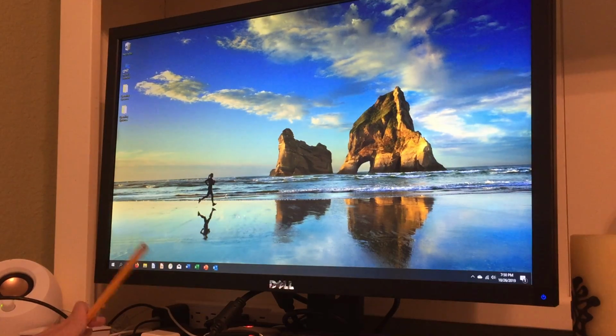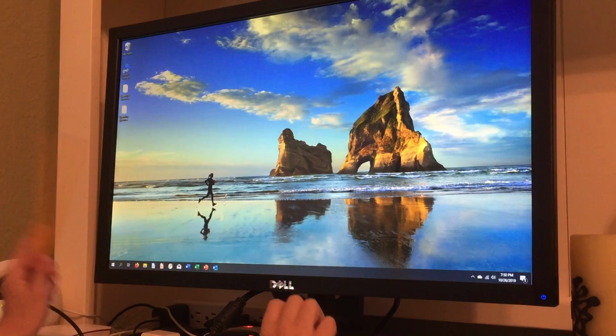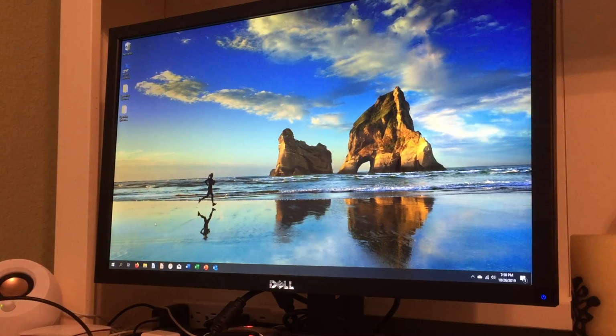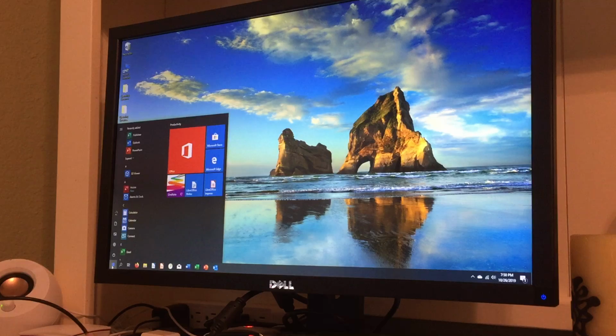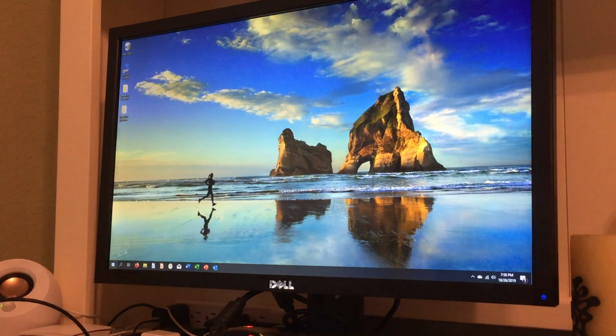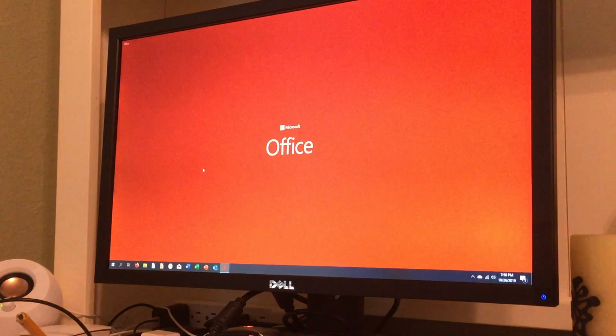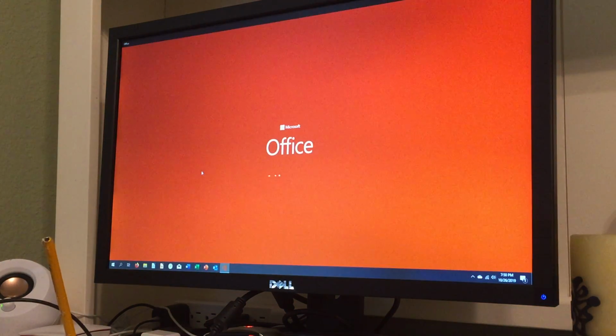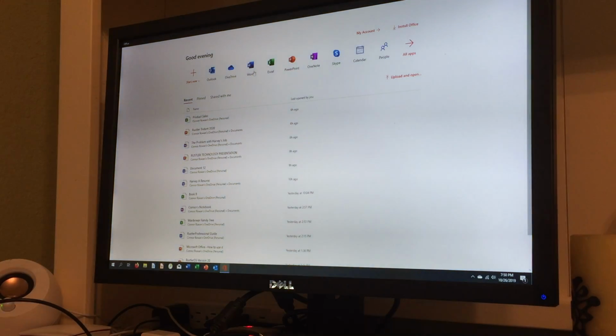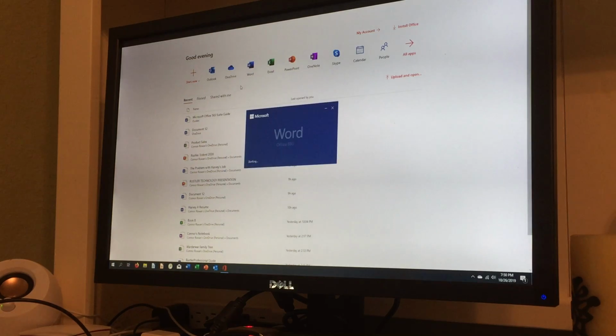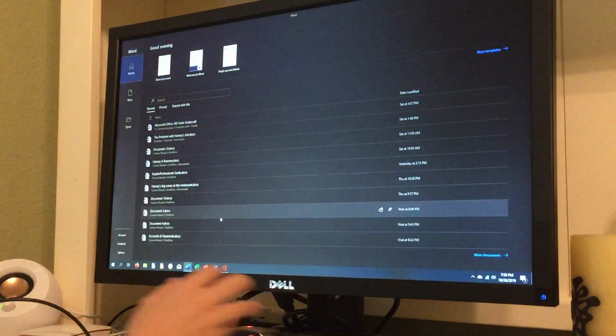So, now that you know about Online Office, we're going to talk about the real desktop apps. So, let's start with Microsoft Word. To launch Microsoft Word, you can either click on its icon in the taskbar from the Start menu, or you can click on the Office symbol, Launch Office, and then you can click on the Word button, and that just launches Word up, so you can see Word is starting now.